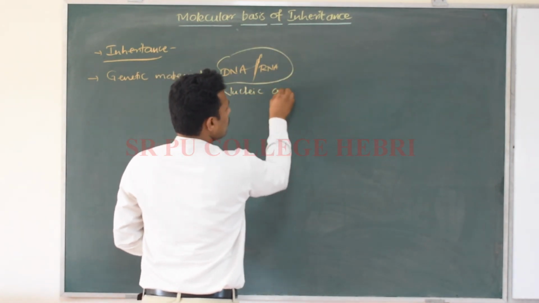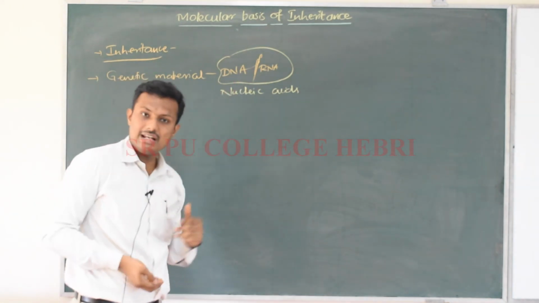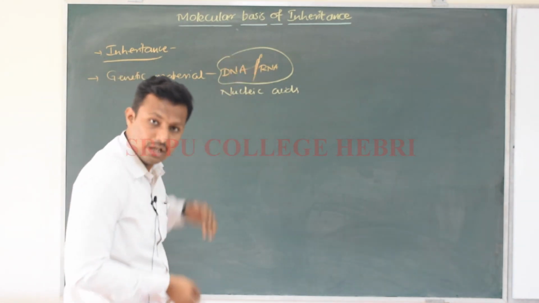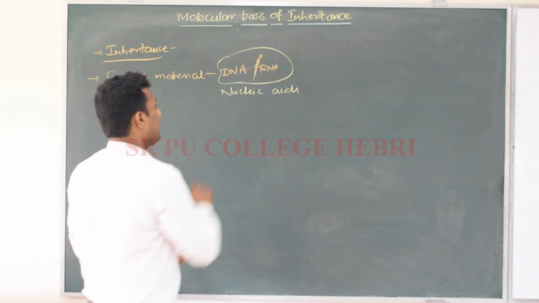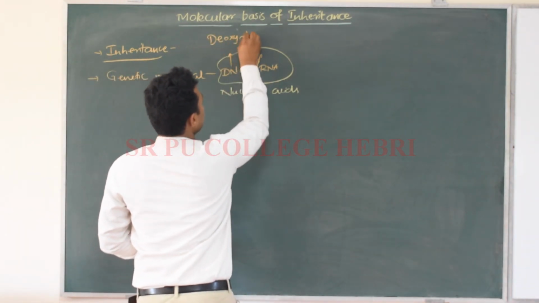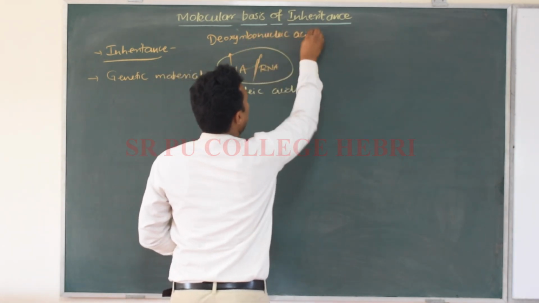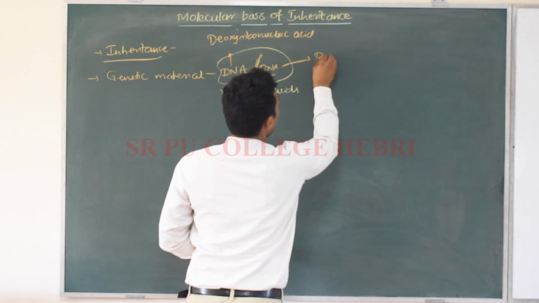Yes. So nucleic acids are of two different types. One is called DNA and the other is called RNA. What is the full form of DNA? Deoxyribonucleic acid. And RNA is what? Ribonucleic acid.